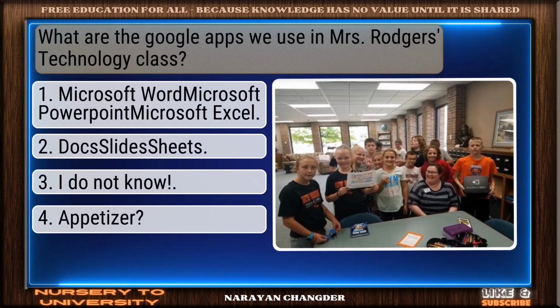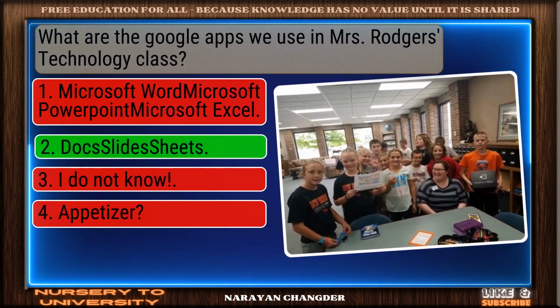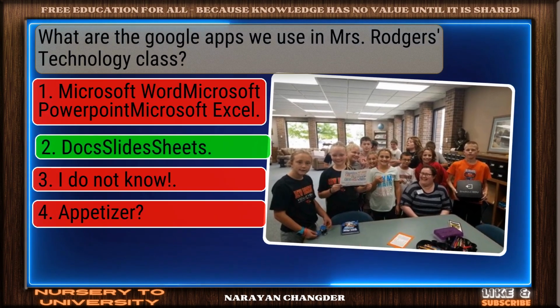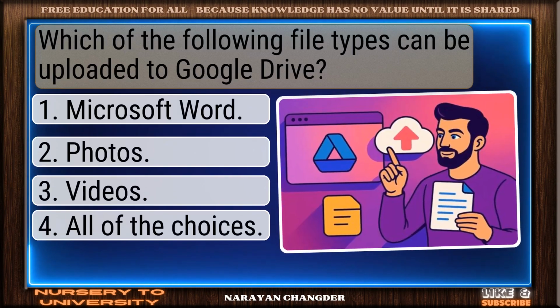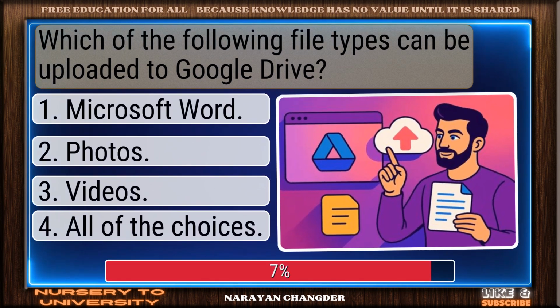What are the Google apps we use in Mrs. Rogers' technology class? Excellent. Doc Slider Sheets is a brilliant choice. Which of the following file types can be uploaded to Google Drive?